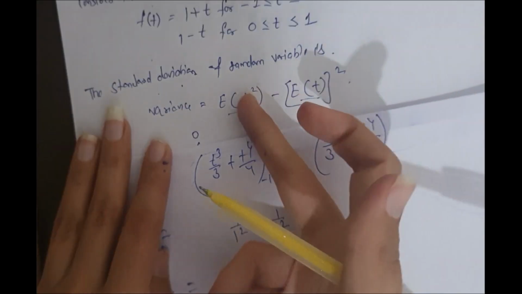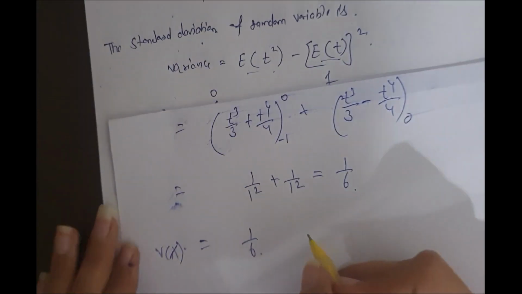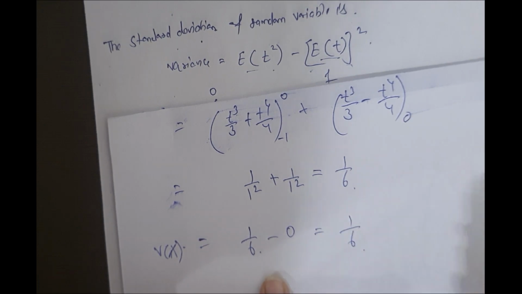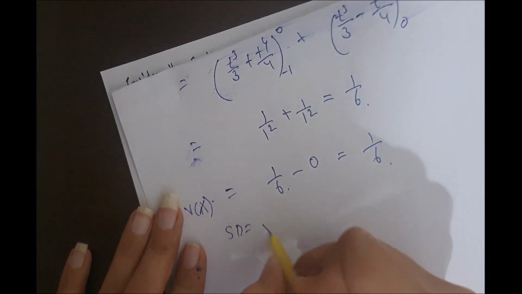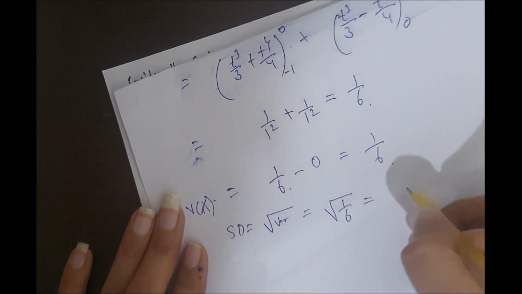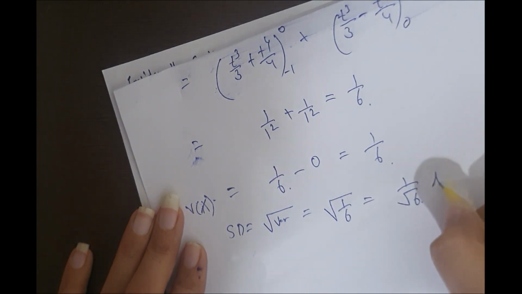Put it here. This comes out to be 1 by 6. This comes out to be -6. And this comes out to be 0. Variance comes out to be 1 by 6. Standard deviation is root of variance. That is root of 1 by 6. This comes out to be the answer.